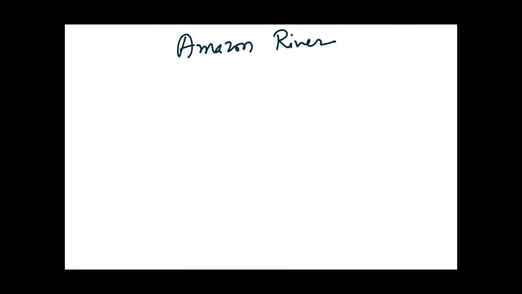Now guys, let us read something about the Amazon River. It is the second longest river of the world. As you know, the first longest is the Nile, which lies in Africa. So as you can see over here, these are the Andes, which I told you originate from Venezuela and lie to the extreme south of Argentina. From here originates a river, that is the Amazon River, the second longest river of the world.